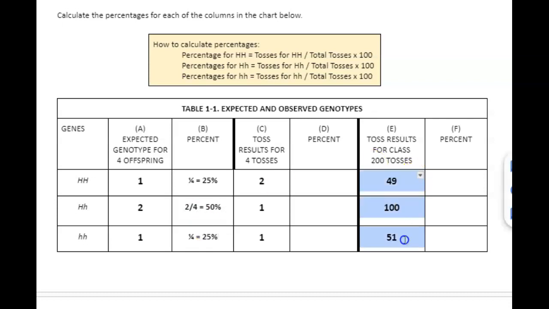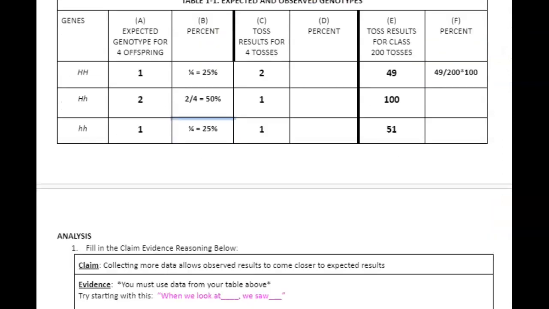It gets a little trickier over here. Notice my total here is 200. So again, you're going to have to do these as well. But here you'll have 49 divided by 200 times 100. And I have a cheat sheet up here. So you're going to calculate the percent. So remember, your percent should all add up to 100.